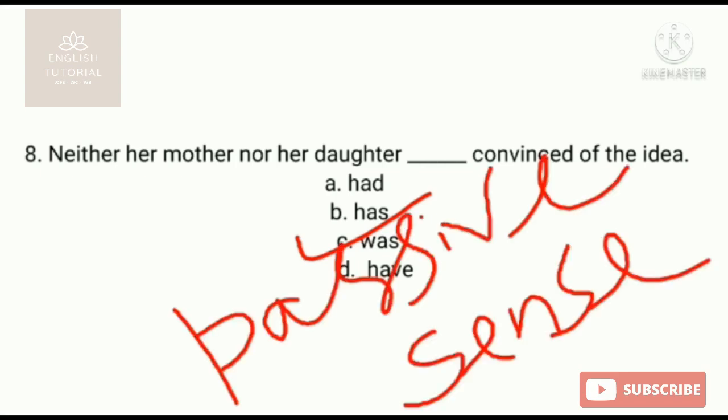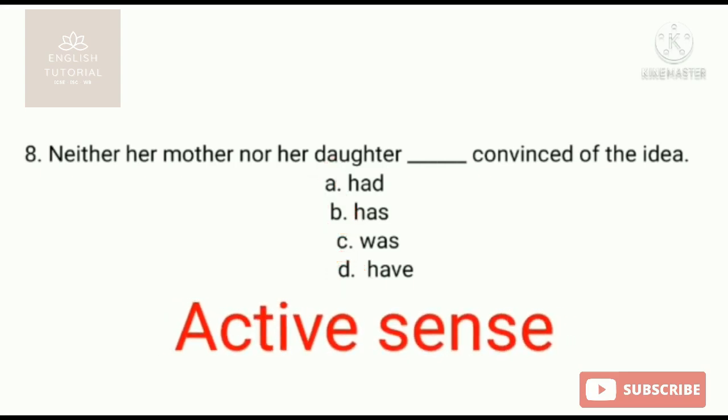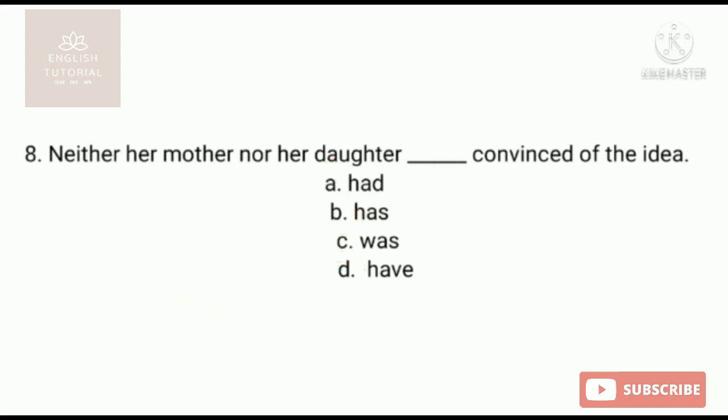So you need to consider also the sense of the sentence written in the question. If you choose had or has, because after the singular noun had in past tense and has in present tense could be used, then it would mean active sense. But here convinced requires the passive sense. That's why was.